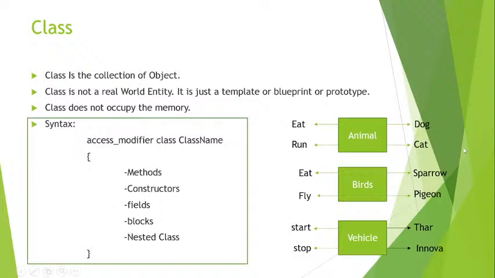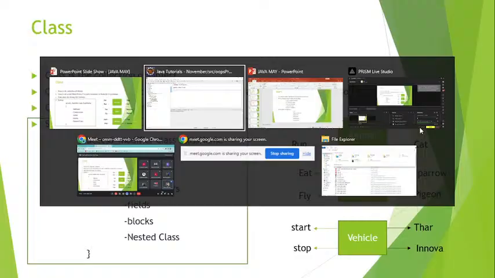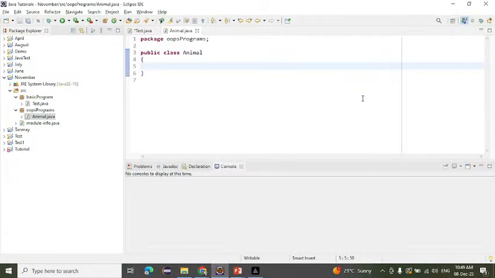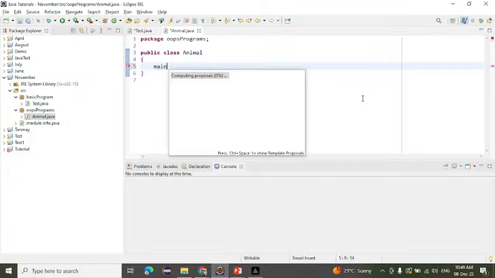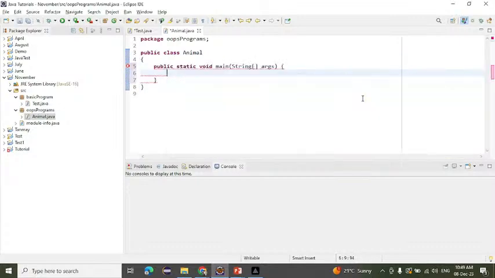Inside the animal class we have two objects, like a dog and a cat. We will try to create that. So after that, inside the animal class we have to create an object, but inside the object we have many methods also. So first, if we want to create an object, we have to create a main method. So I'm creating a main method here.